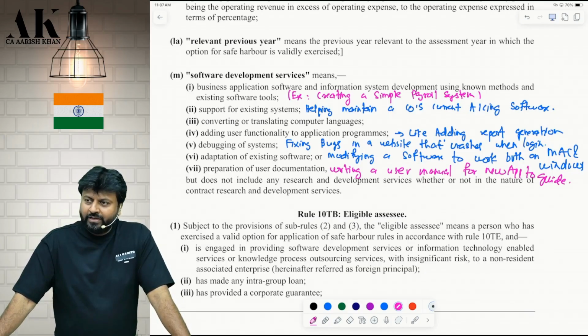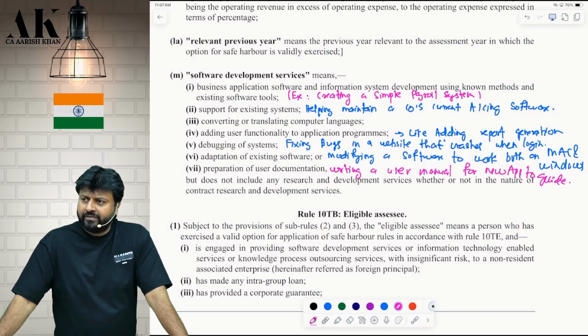It's easy, don't worry. Academically, it's easy. Practically, it is very technical. Yes, we are doing the definitions just for better understanding. Nobody is going to ask you definitions in examination. Generally, they directly ask, put the line, the SSC is engaged in providing what? Software development service.